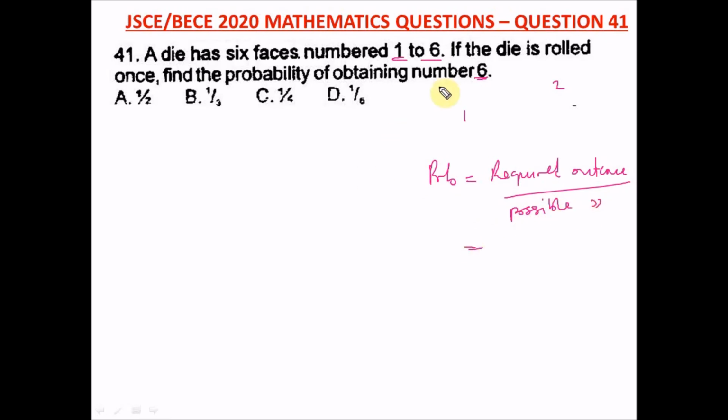Alright, so what's our required outcome? It says, what's the probability of obtaining a 6? You can only obtain a 6 once. So our required outcome is what? 1. And our possible outcome is what?